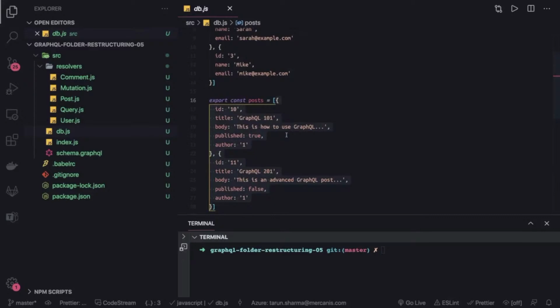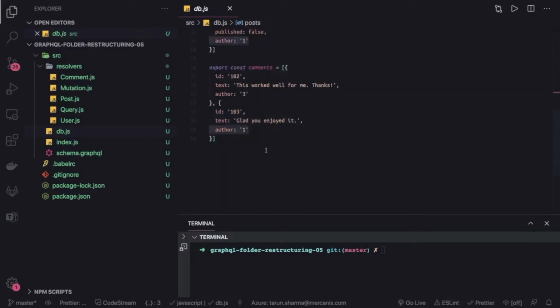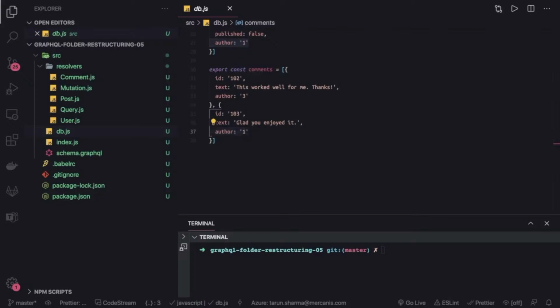So if you try to get the post, you can also get the user who published it. If you try to get the comment, then you can also get the author who published this particular comment. Okay, so this is pretty much it. Now what we will do is we'll go to our mutations, and here we will define our mutations.